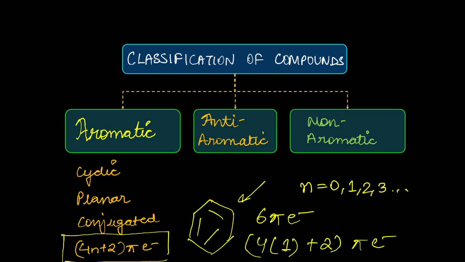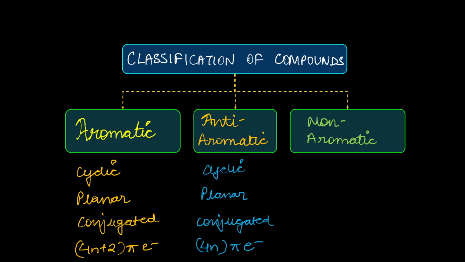Including 0. But for anti-aromatic compounds the conditions are kind of like this. These three conditions are absolutely copy-paste. Control C, Control V. But do you see a point of difference? Do you see this? Here we have 4n pi electrons. So you can think of a cyclobutadiene like this.